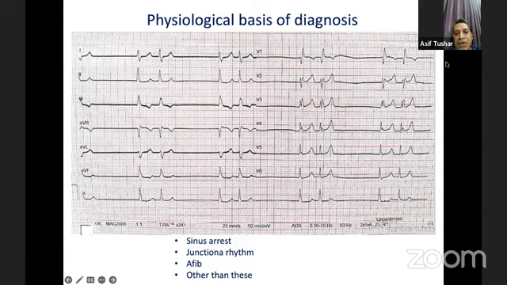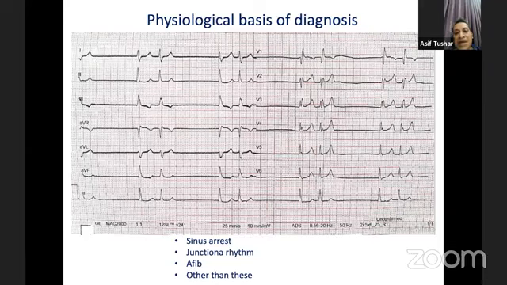So to me, if you follow lead V1, the first QRS, the T wave in that QRS, there is some indentation, and it seemed to me that this is sinus arrest with two junctional escape beats.